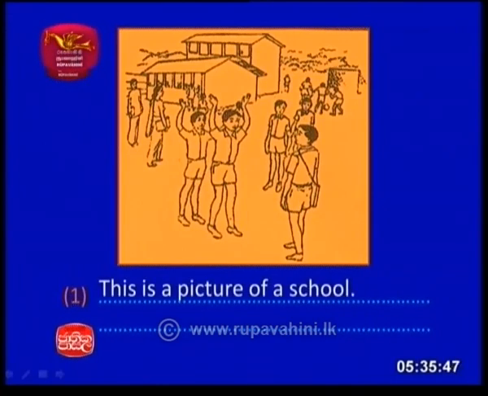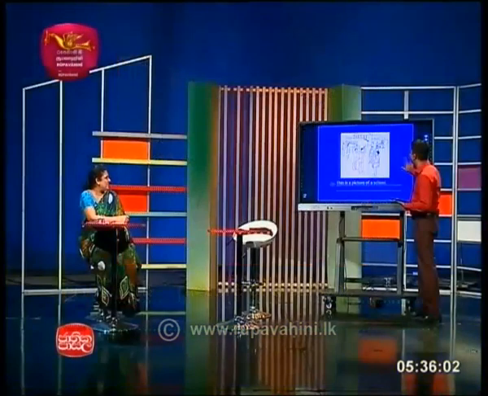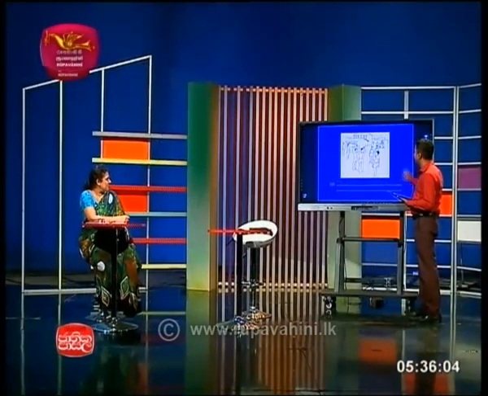The very first sentence: this is a picture of a school. So that is very simple, and that is the first sentence that you can write. So there are 7 words: 1, 2, 3, 4, 5, 6, 7. With prepositions and all, you have more words. And the second one.